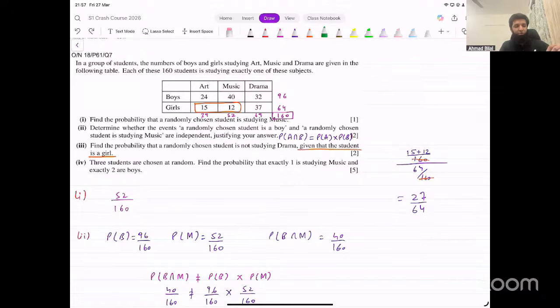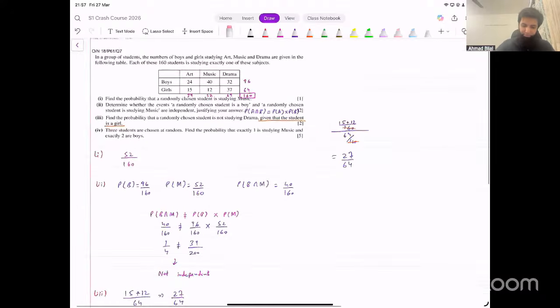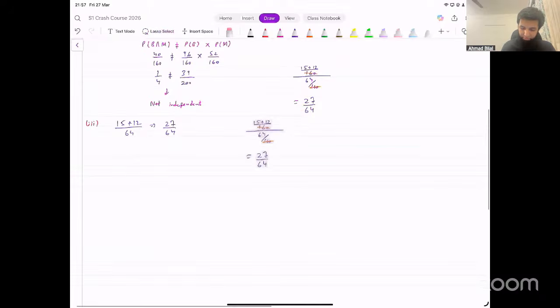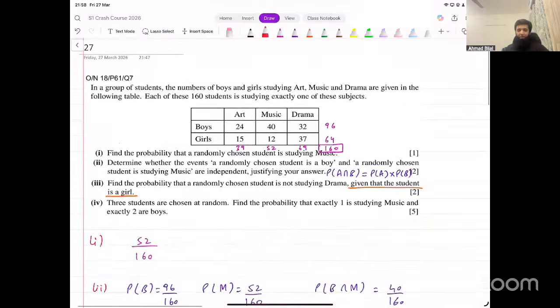Now think about the last part. Let me know what to do with that. Take a minute, think about that. Let me know what we should do in that third part. Three students are chosen at random. Find the probability that exactly one is studying music and exactly two are boys.